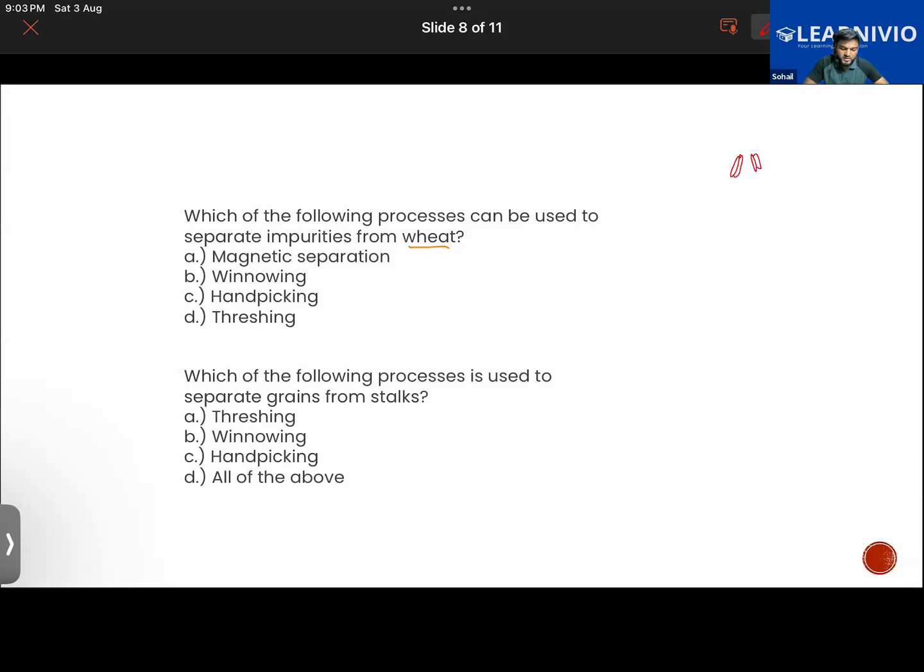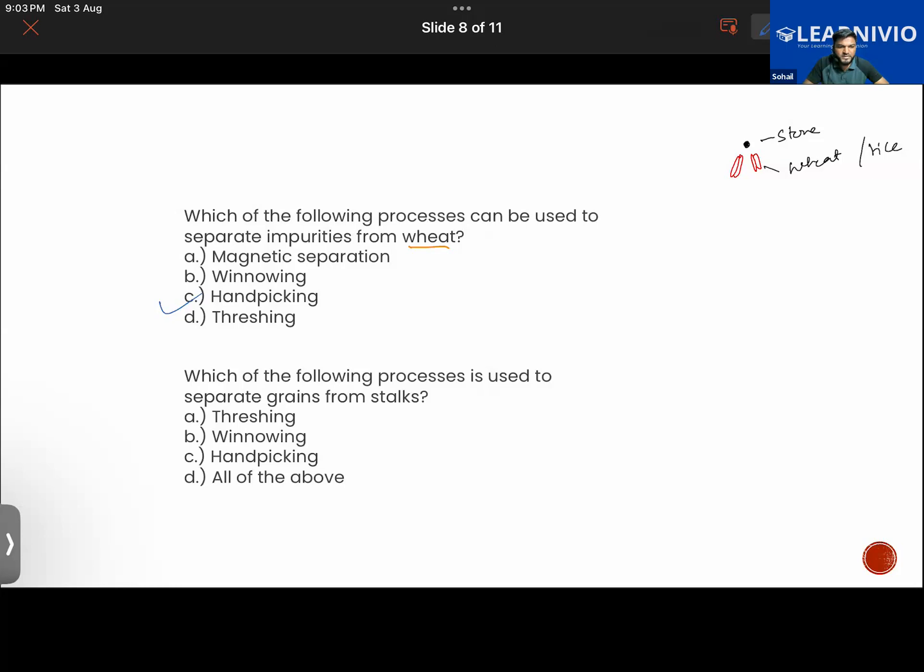And in wheat, if there are some unwanted particles like a piece of a stone, there's no need to do threshing or winnowing or magnetic separation. It can be simply picked out by hand. So hand picking can be done to separate the impurities from wheat or rice. That's hand picking actually. Okay, Halima.